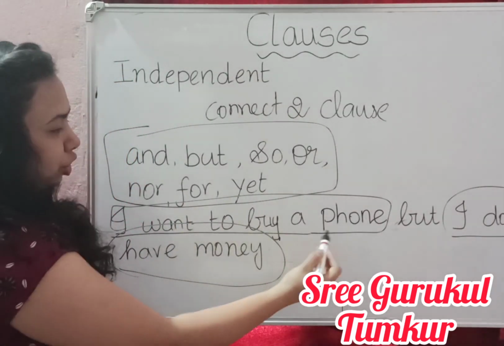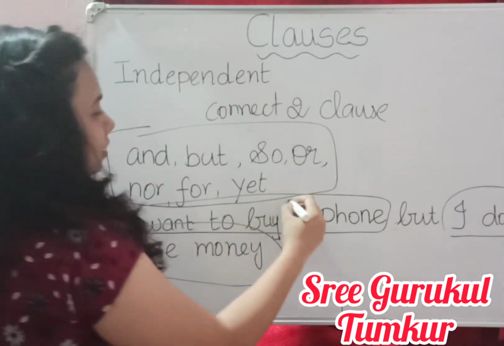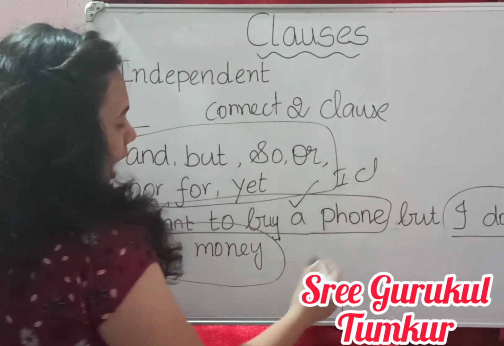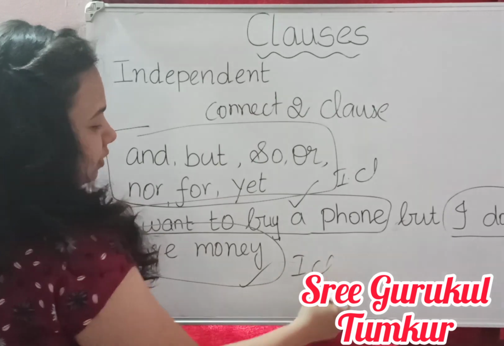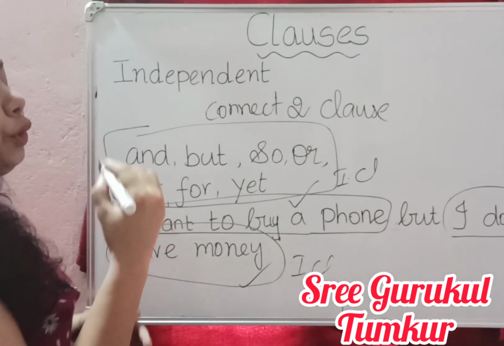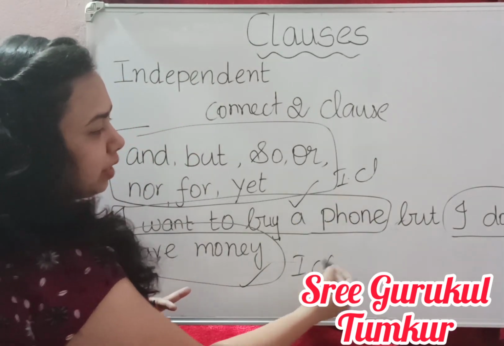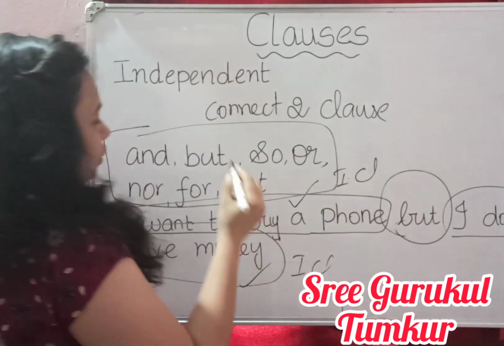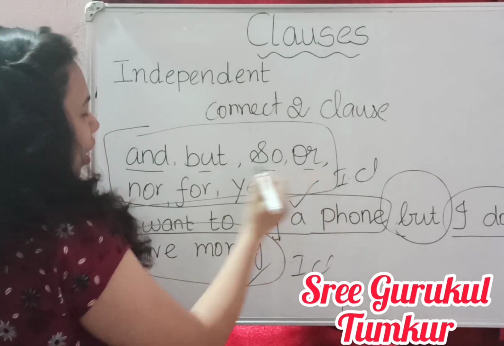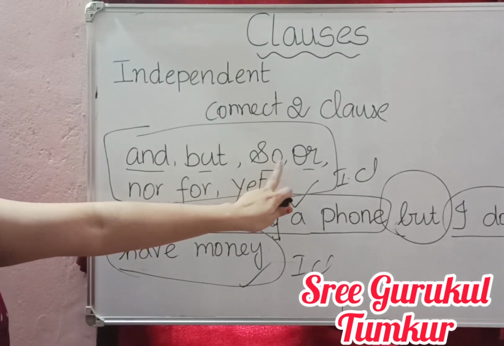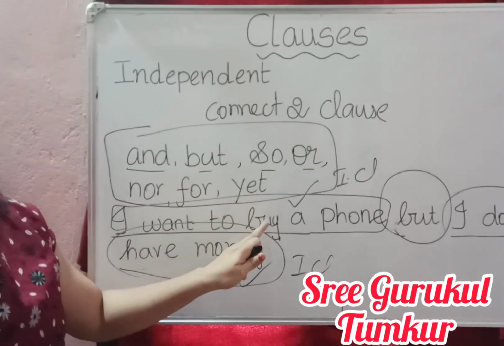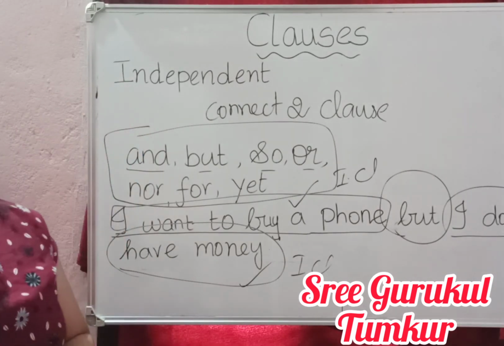This is an independent clause and this is also an independent clause. But to combine these two independent clauses, we are using "but". Like that, we use the coordinators like and, but, so, or, nor, for, yet. This is the independent clause.